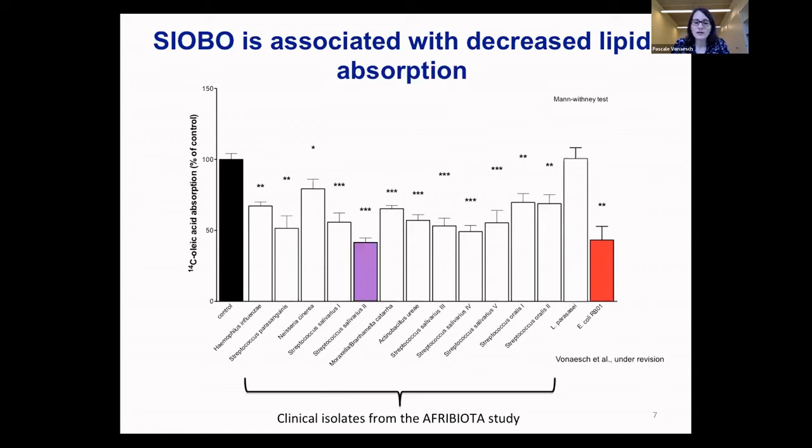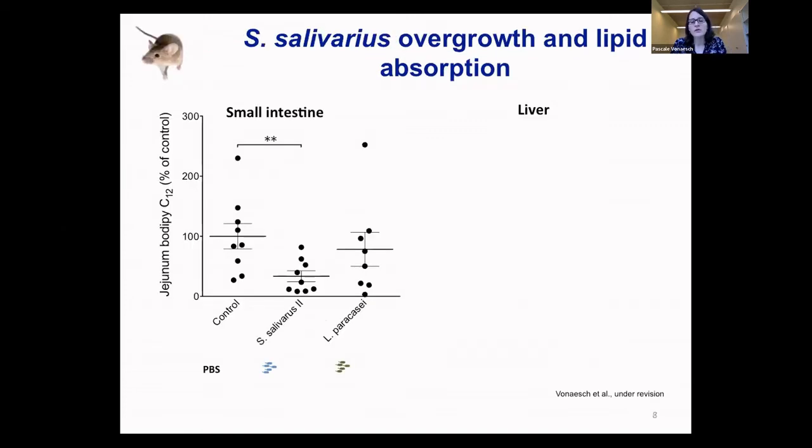To this purpose, we then went on with one of the strains indicated here in purple, which had the biggest effect in vitro. And we also assessed lipid uptake in a mouse model. As you can see here, again, the control mice, then Streptococcus salivarius treated mice indicated in blue, and Lactobacillus paracasei, the control treated mice in green. There was indeed a significant decrease in lipids that were absorbed into the small intestine of these mice when the mice were exposed to Streptococcus salivarius.